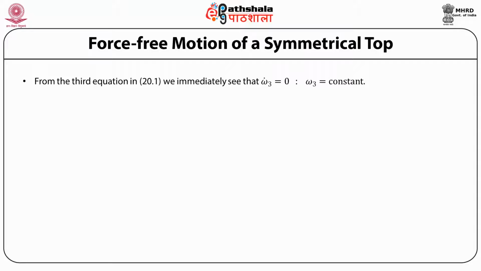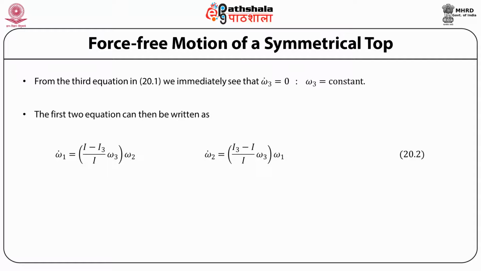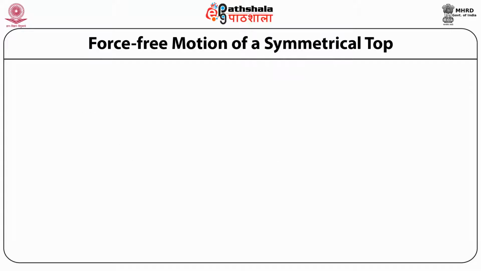From the third equation, namely I3 ω3 dot = 0, we immediately see that ω3 is constant, and the first two equations can then be written as ω1 dot = ((I − I3)/I) ω2 ω3, and ω2 dot = ((I3 − I)/I) ω3 ω1. Writing ((I3 − I)/I) ω3 as capital Omega, the equations become ω1 dot + Ω ω2 = 0, and ω2 dot − Ω ω1 = 0.